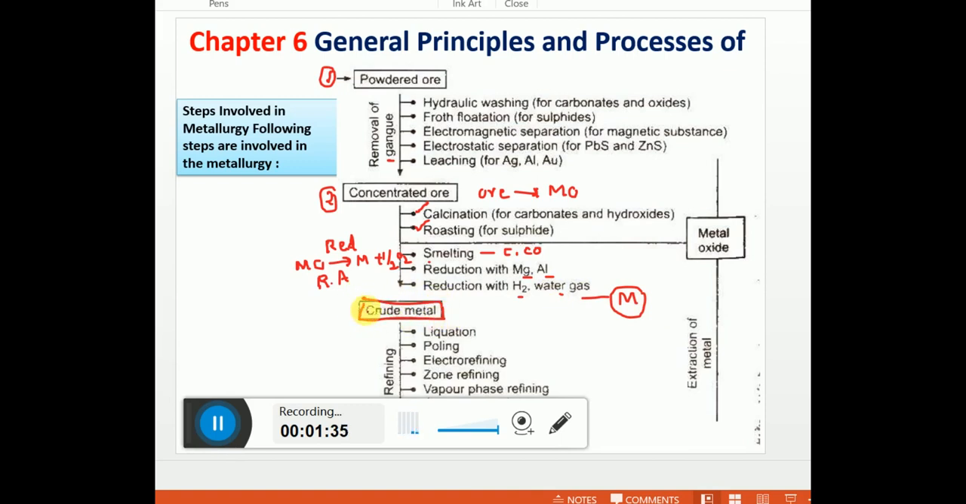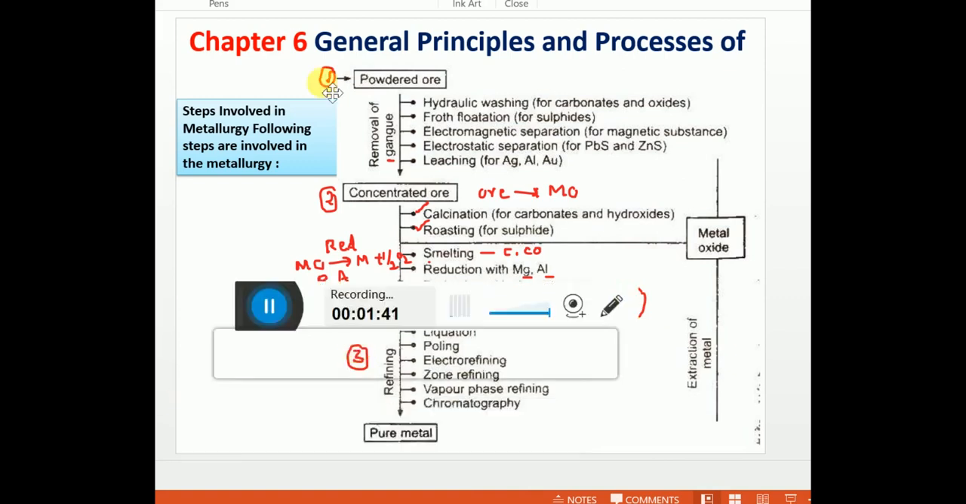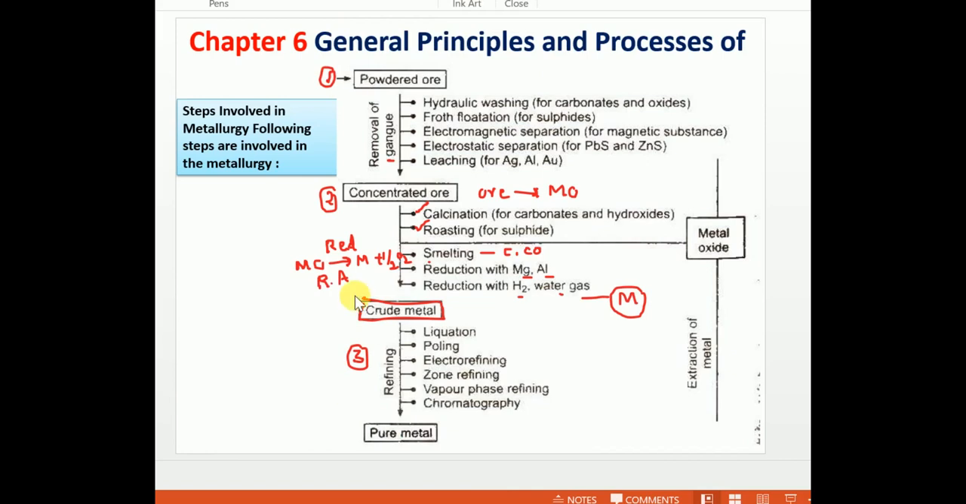The third process involved in metallurgy is the refining process. Refining is nothing but converting the crude metal to the pure metal. It is a purification process, and here we get the metal in ultra pure condition, the maximum percentage of purity. In the refining process there are several methods: liquation, poling, electro refining, zone refining, vapor phase refining and chromatography.